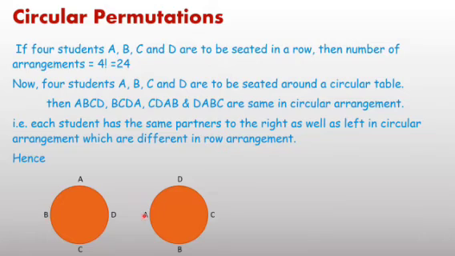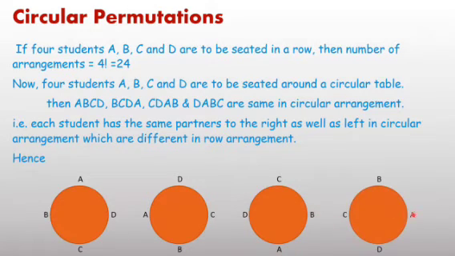If A starts from here, ABCD, again B is between A and C. Third case, if we start from here, ABCD, again B is between A and C. Fourth case, you start from here, ABCD, again B is between A and C. In circular arrangement, these 4 are considered as one. In this pattern, you can differentiate between row arrangement and circular arrangement.